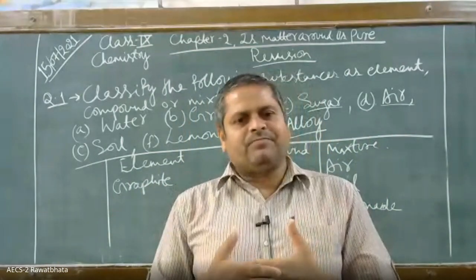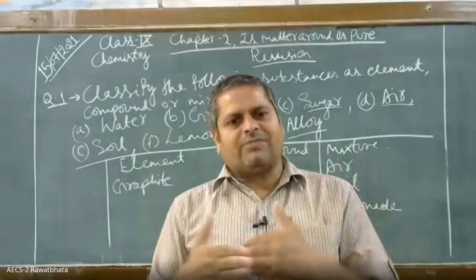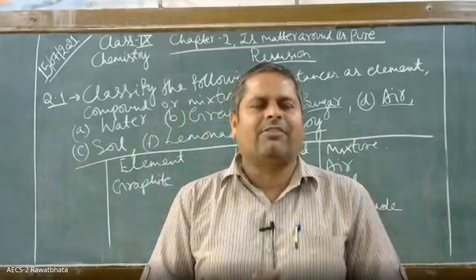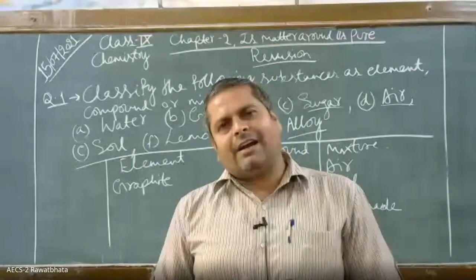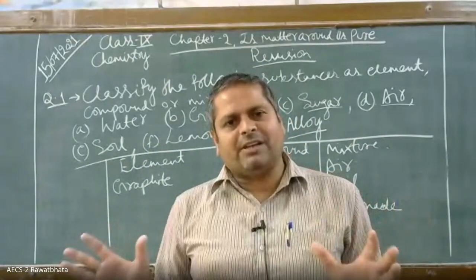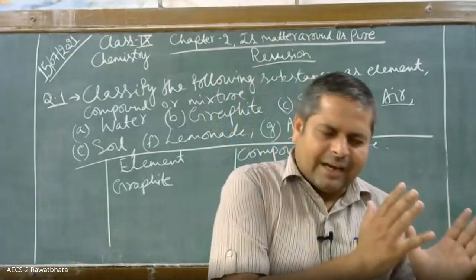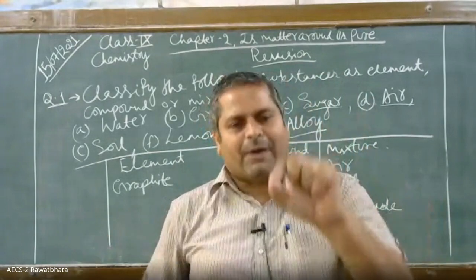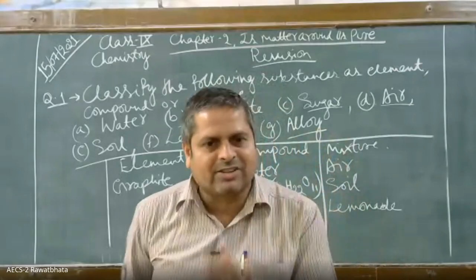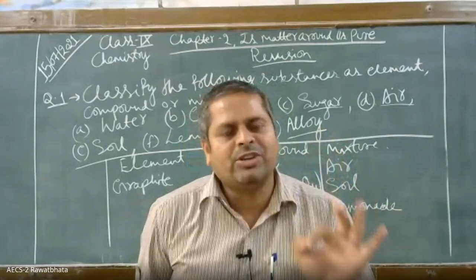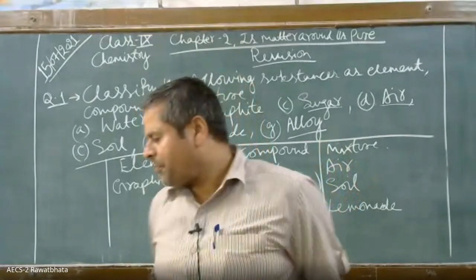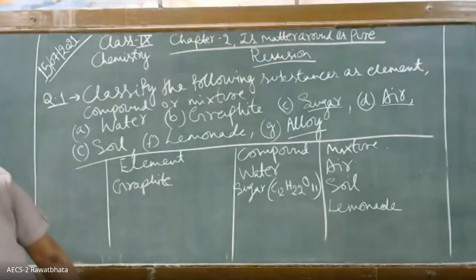zinc and iron, then some properties of zinc and some properties of iron they combine and the unique properties are generated, and thus we get a unique set of properties which are neither that of iron nor that of zinc. They are unique properties of that particular alloy. So alloys are nothing but they are homogeneous mixtures. They are solids. Okay. So alloys are homogeneous mixtures.